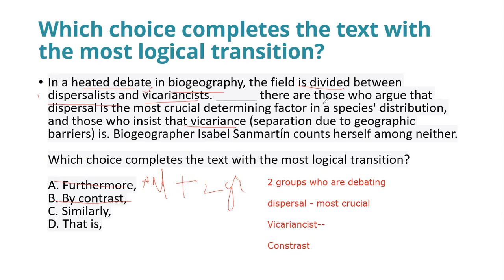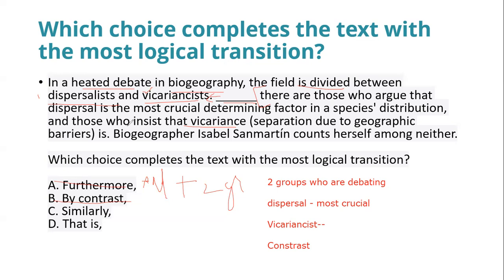So by contrast, these are those who argue, no, they are not by contrast. This choice is not a disagreement transition; instead this sentence is clarifying. Don't you think this sentence is clarifying something? It's trying to emphasize more on what's been said here. There are two groups debating whose ideology is correct, and another group is saying no, this is the reason why. Though it sounds like contrast, it's not contrast. If you read the later part, you'll find it's more elaboration on that.